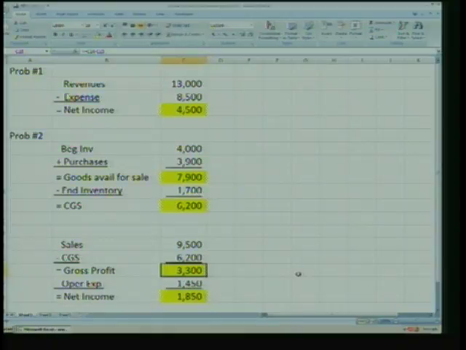But those are very important equations, and I certainly want you to know those. You'll be using those a lot in all your business classes, especially your accounting ones. Okay, so I'm not going to read through them. I think it's pretty self-explanatory. But are there any questions on that quiz?